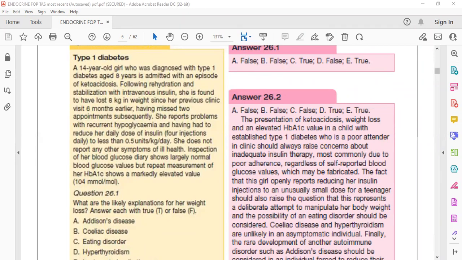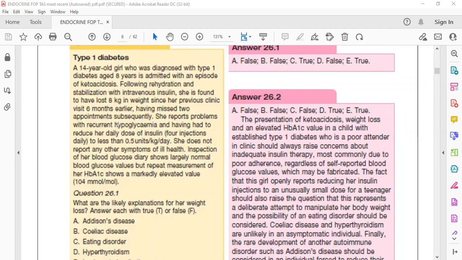Okay, so now what I said: patients having recurrent hypoglycemic features, patients having diabetes mellitus for a long period of time, having had to reduce her daily dose of insulin.